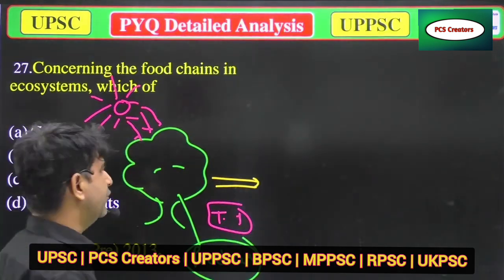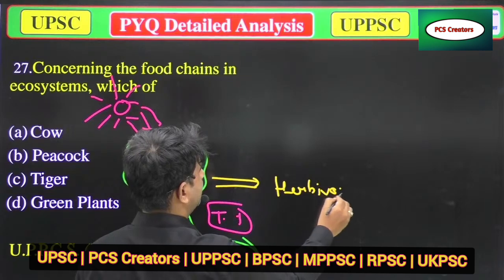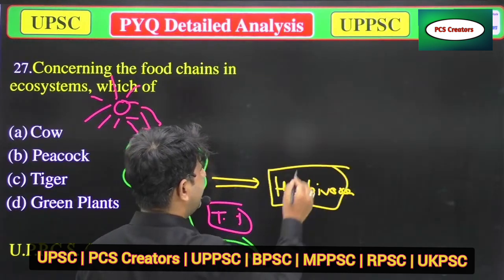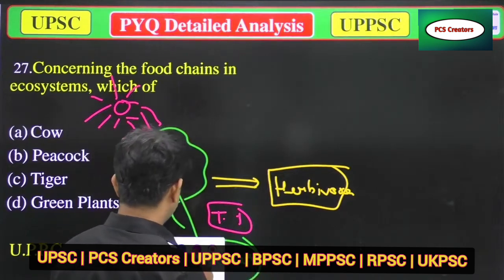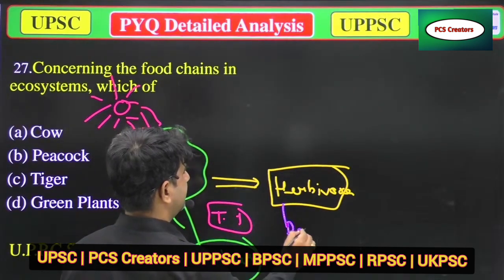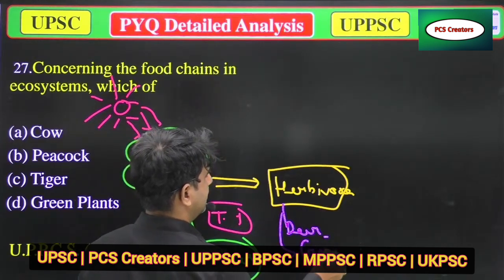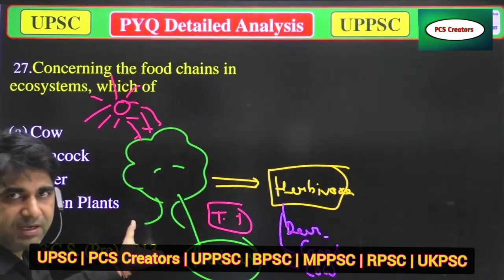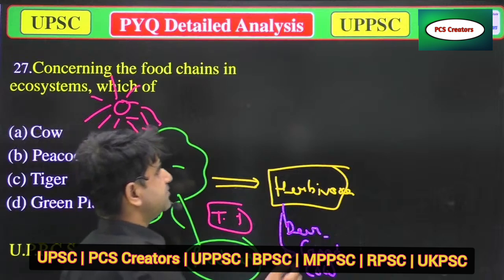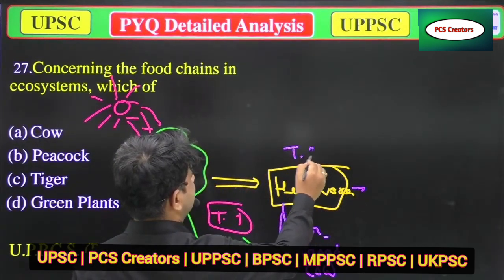And herbivores. Which are herbivores? Herbivores depend on these plants. In herbivores, we generally talk about the deer, goat, cow. So these are examples of herbivores. These herbivores depend on plants for their food. And this is the second trophic level.